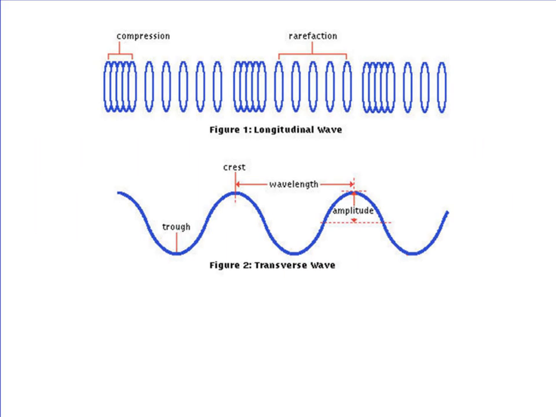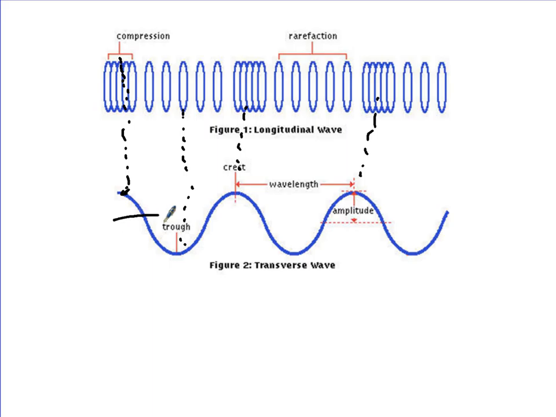Now, it's very hard to draw a longitudinal wave with particles that are close and particles that are far. So what we tend to do is translate the center of a compression to a crest and the center of a rarefaction to a trough.